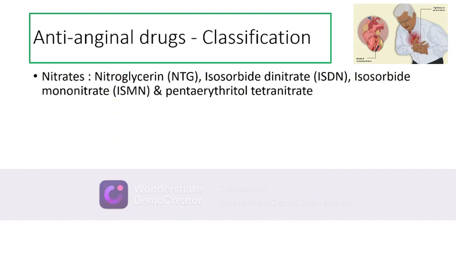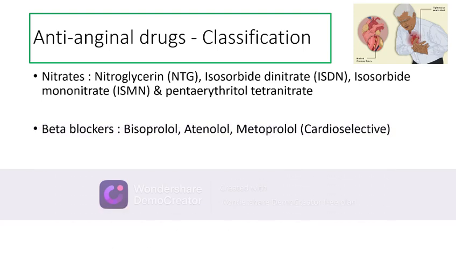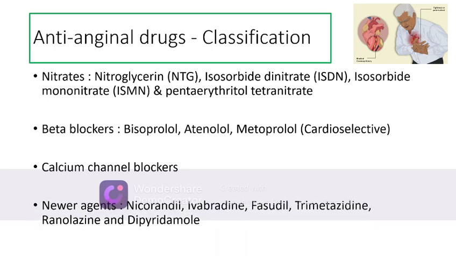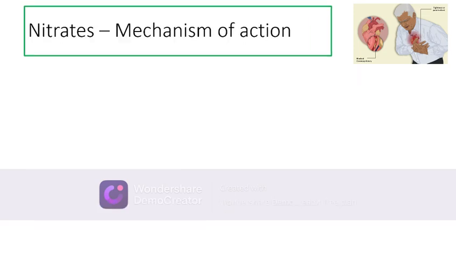Now, classification of anti-anginal drugs. They include nitrates that include nitroglycerin, isosorbide dinitrate, isosorbide mononitrate, and pentaerythritol tetranitrate, pentaerythritol tetranitrate being the longest acting nitrate among the other drugs. Beta blockers include bisoprolol, atenolol, and metoprolol, that is cardioselective or beta-1 selective beta blockers. Calcium channel blockers and newer agents like nicorandil, ivabradine, fasudil, trimetazidine, ranolazine, and dipyridamole.